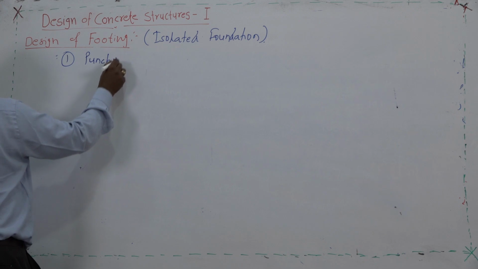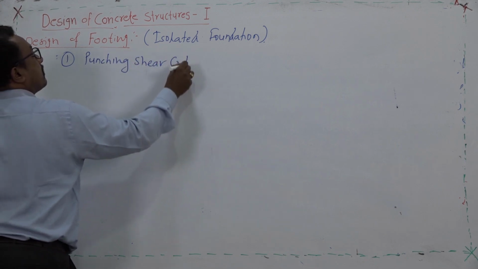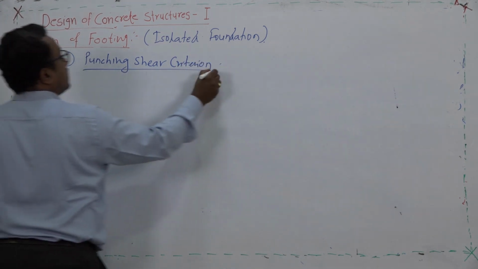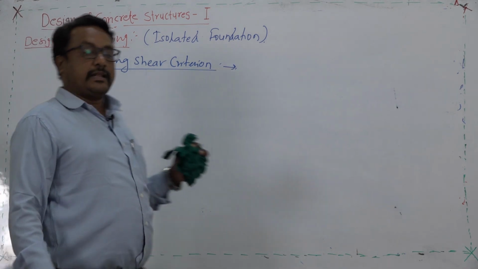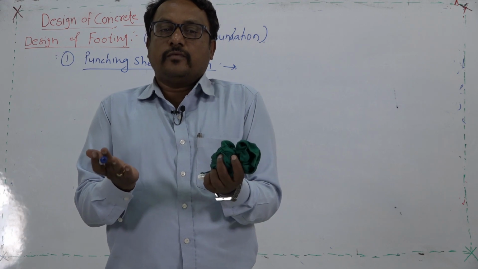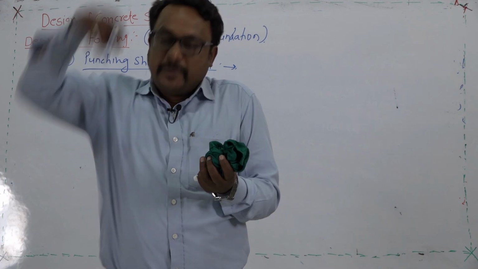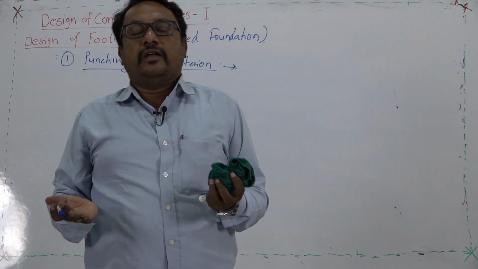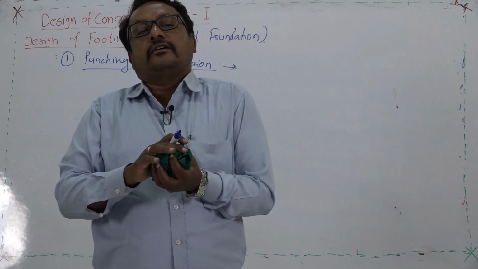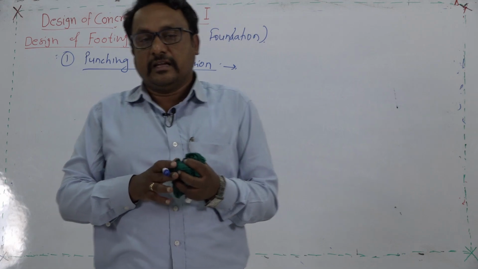So, the criteria is punching shear criteria of the footing design. What is the punching shear criteria? Let us try to understand: the column will try to pierce into the foundation pad, and we are going to decide what should be the depth of that pad required to resist this piercing action.